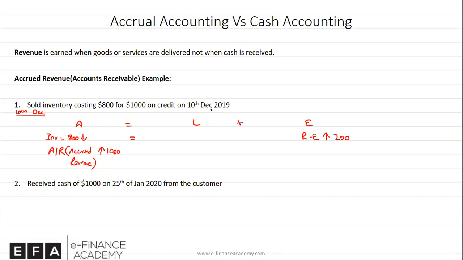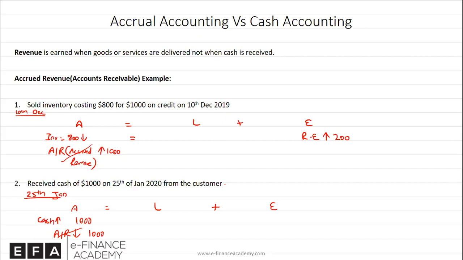Then let's suppose after some days, the customer pays and you receive cash of $1,000 on 25th of January 2020. That's more than a month. So how would you account for it on 25th of January? Asset equals liabilities plus equity. Since you received cash, 1,000, cash will go up. And the account receivable which you had created under the customer name, which is the accrued revenue, would now be canceled since you have already received the money. So this and this would cancel out. This account is no more.